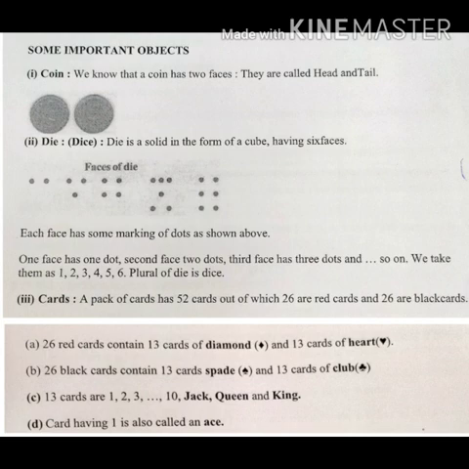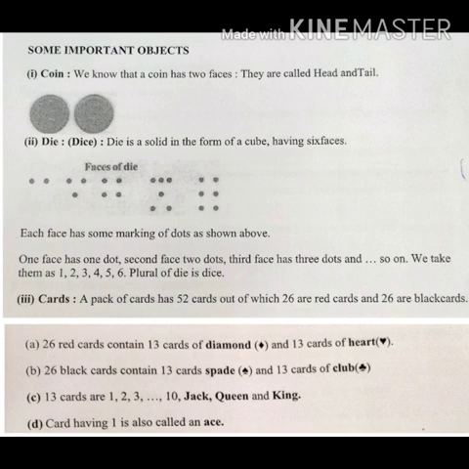Die or dice, that's the plural. A die is a solid form of a cube having 6 faces. Each face has some marking of dots. Just say when we play Ludo, we know what a die is. The first face is 1, then 2, 3, 4, 5, 6, up to 6 dots. So 6 dots, we take them as 1, 2, 3, 4, 5, 6. And as I told you, the plural of die is dice.